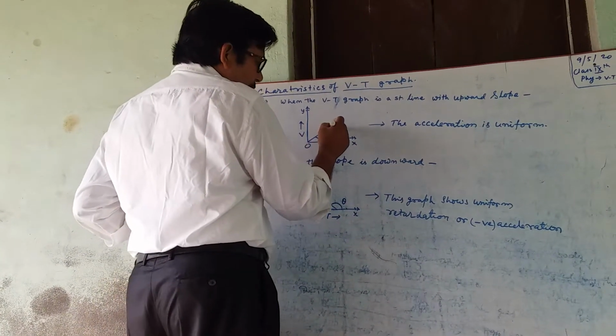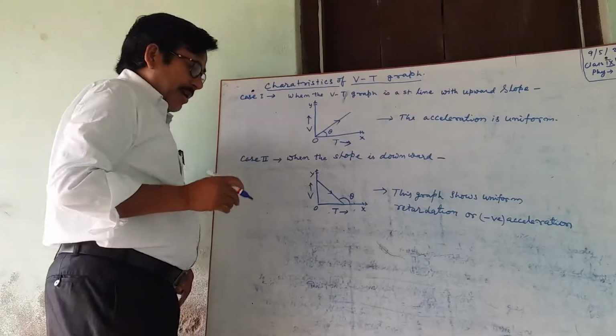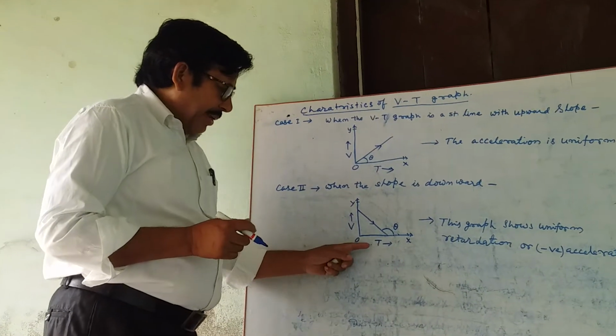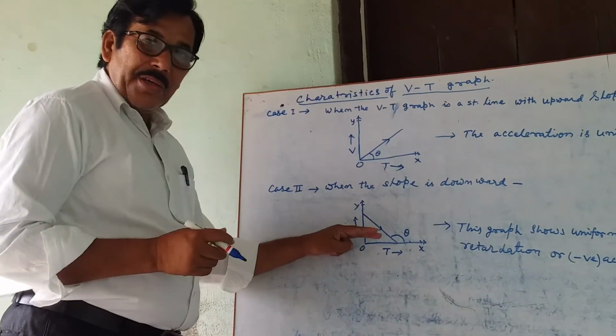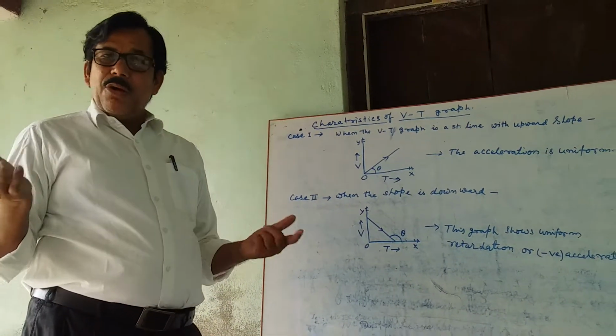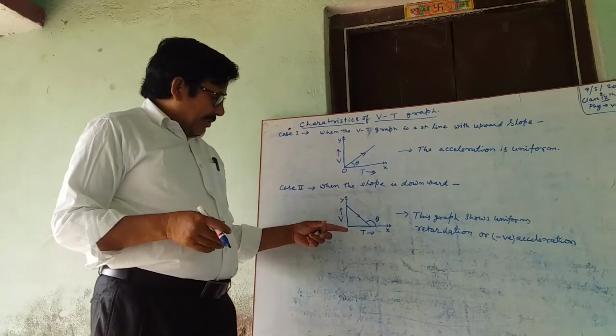Second case, when the slope of the graph is downward. In the earlier case, the slope of the graph is upward, but in this case, the slope of the graph is downward. We see that with the increase in time, speed decreases, meaning acceleration is negative, which is also called retardation.